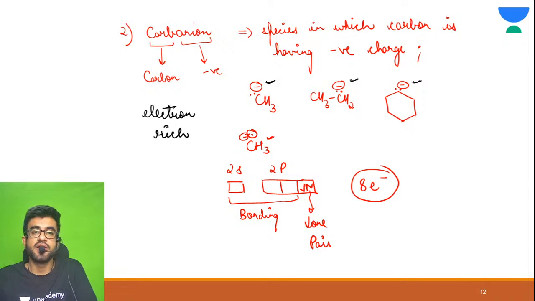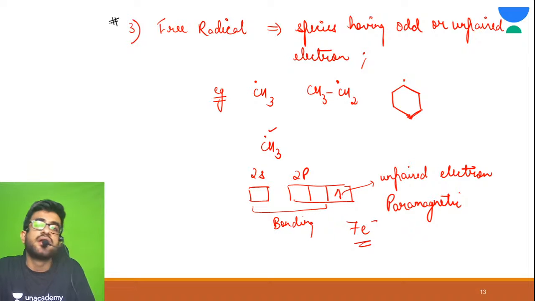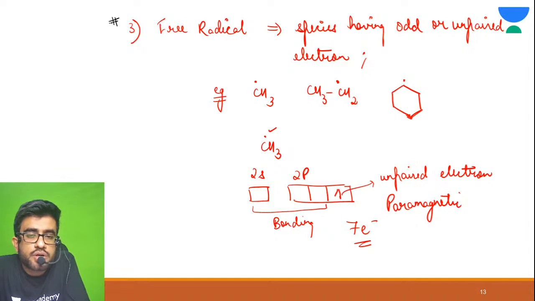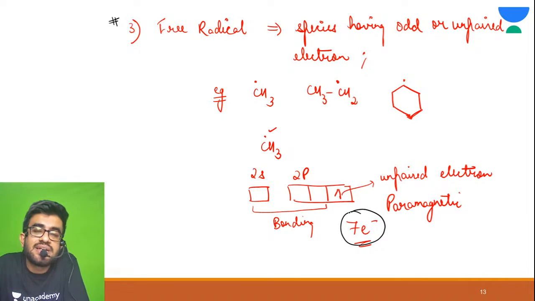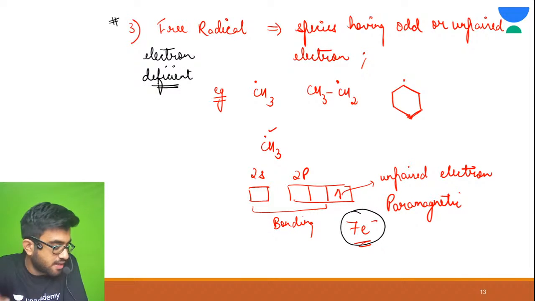Now see this free radical. Do you know what is octet rule? Octet rule means there should be 8 electrons around an atom to be stable. But here there are only 7 electrons. It is less than 8. So this is also electron deficient, because it has less than 8 electrons.